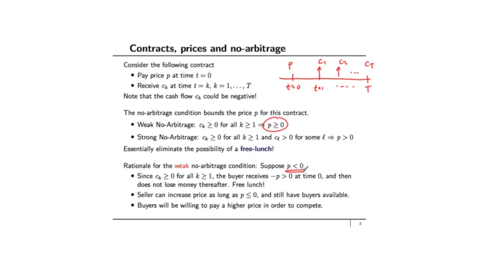You again see here that the rationale for weak no arbitrage is built on supply and demand. We are building it on the fact that there are many buyers, many sellers. We are also using the fact that the information about the details of the contract are publicly available, uniformly available to buyers and sellers. This is going to be important, and we'll emphasize this again on the next slide.